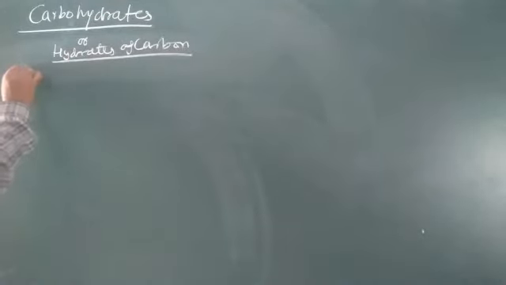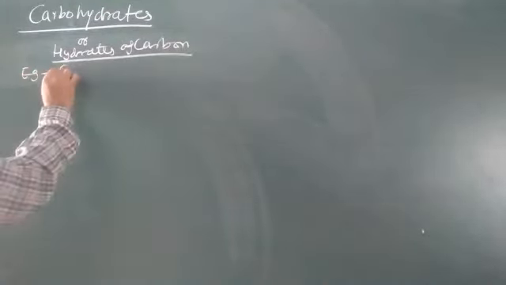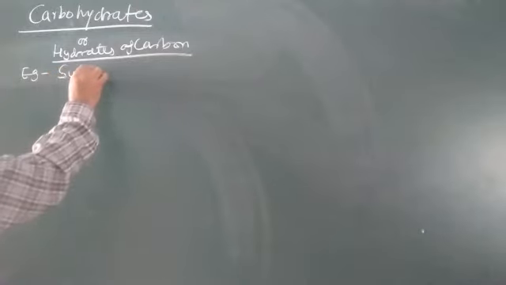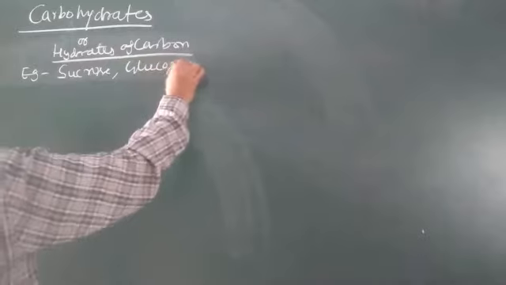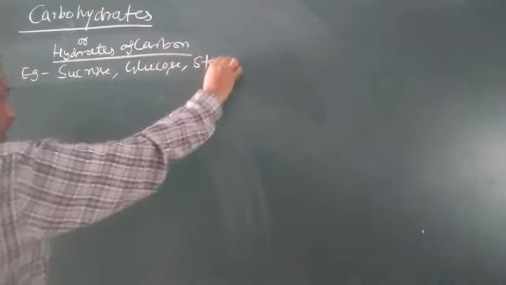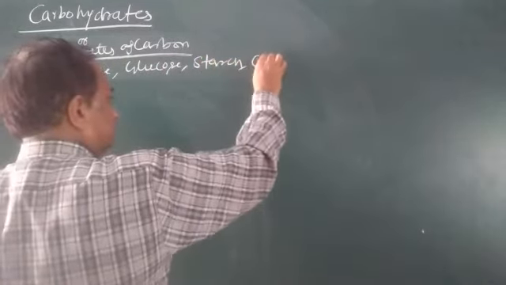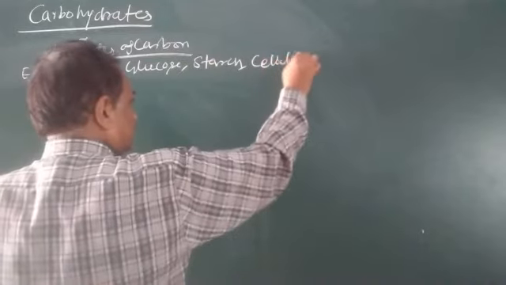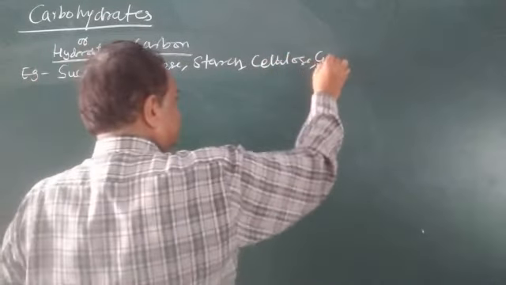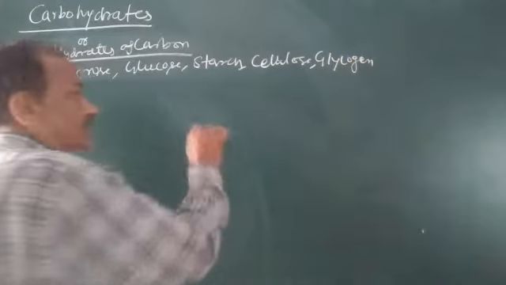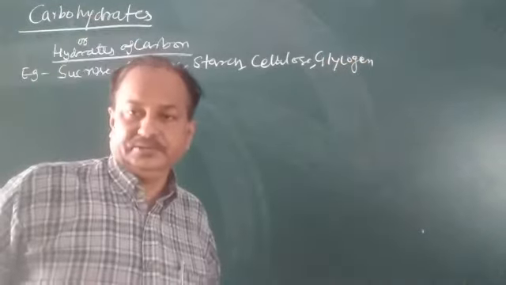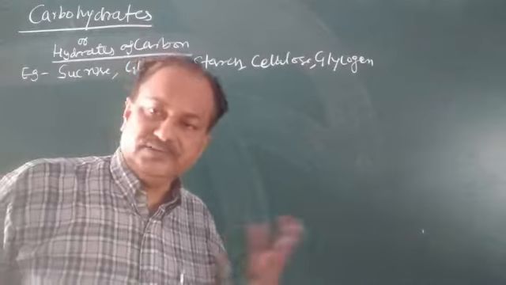So examples of carbohydrates are sucrose, glucose, starch, cellulose, glycogen. All are biomolecules of different types.